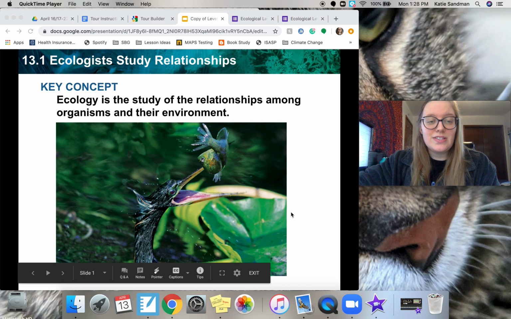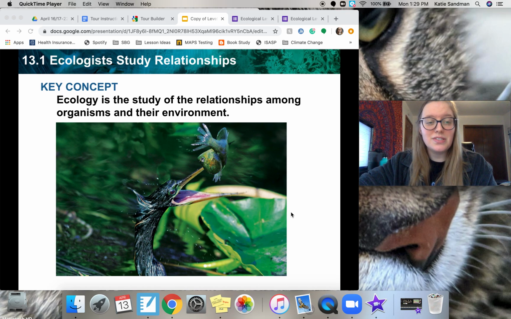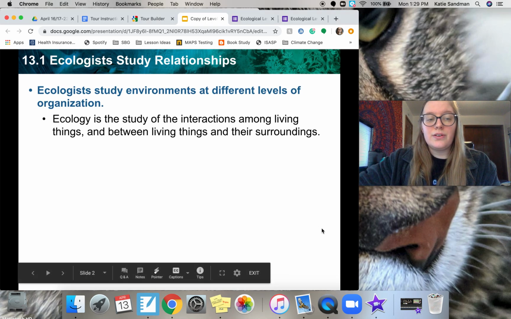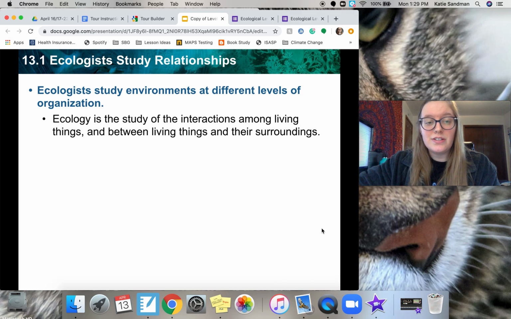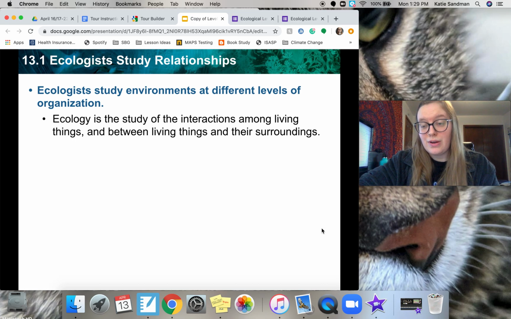So, our first thing, we have a key concept. This is: ecology is the study of the relationships among organisms and their environment. So, with ecology, we have scientists who are called ecologists. They study environments at different levels of organization. And as it said in the previous slide, ecology is the study of the interactions among living things and between living things and their surroundings.